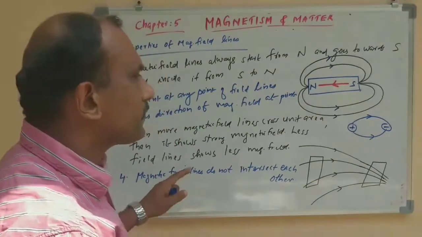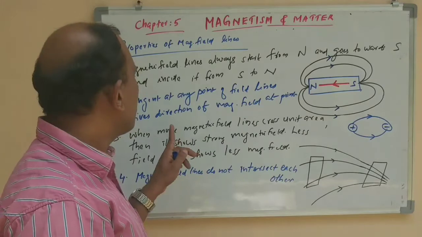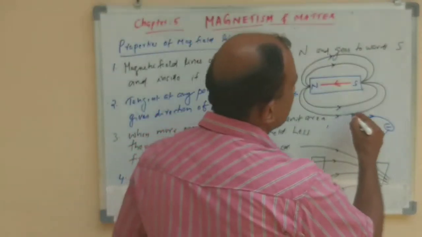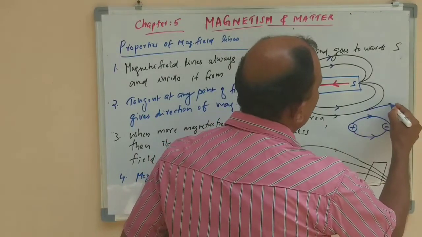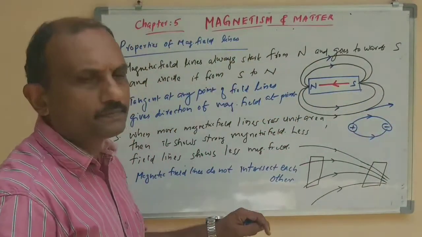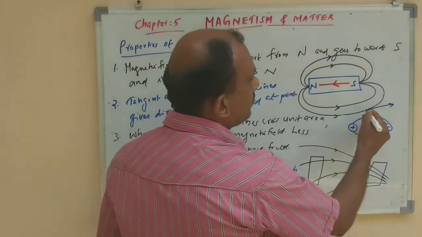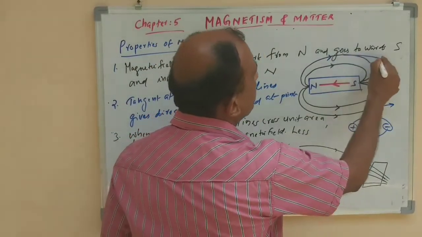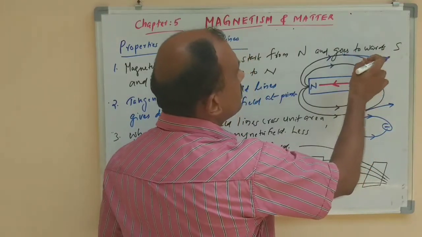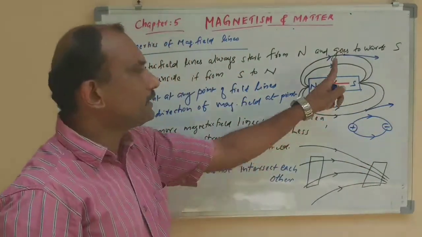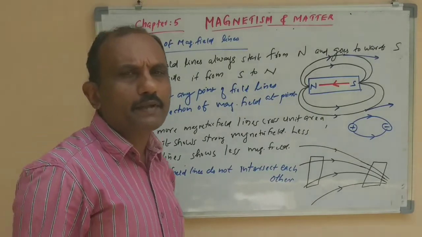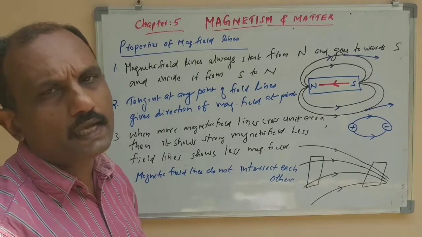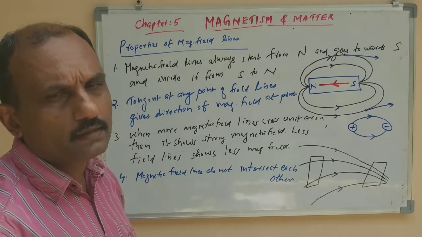Second one is similar to the electric field line. If you draw a tangent at any point of these magnetic field lines, that will give you the direction of the magnetic field at that point. Suppose I am drawing the tangent here, at the curved part. This is the direction of the magnetic field at that point. So the tangent at any point on the magnetic field line gives the direction of the magnetic field at that point. That is the second property.